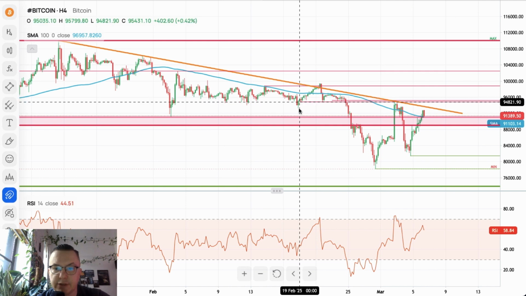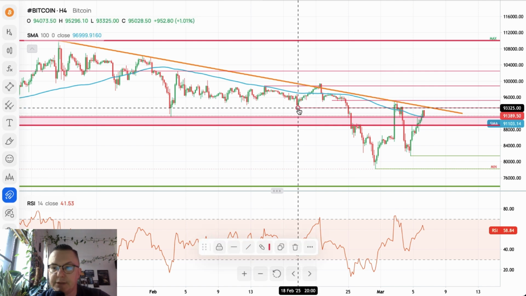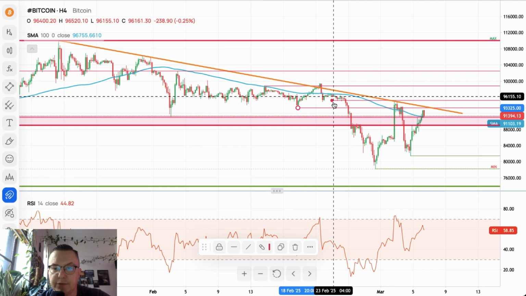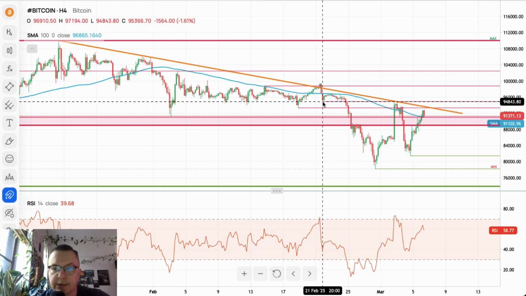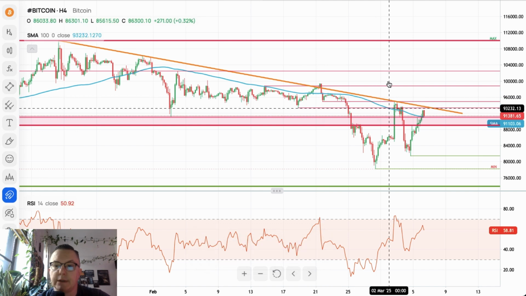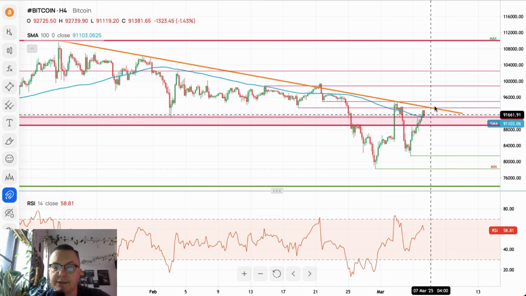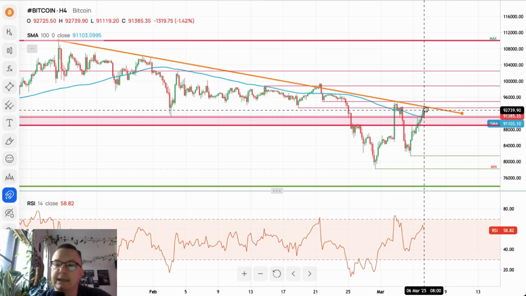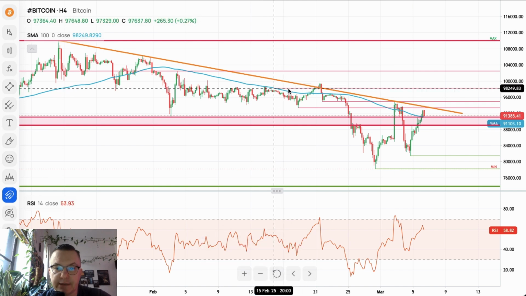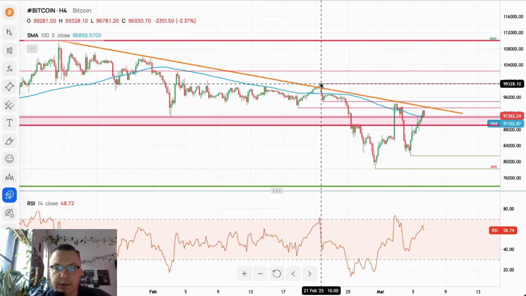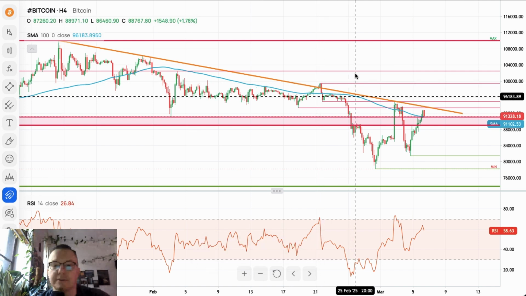Please notice the nearest technical resistances. Let me just adjust to the newest data. 93,325, and the other one would be 94,843. So those levels must be violated. Pretty tough, to be honest, for the bulls. But if it is violated, then the next target is way above 100,000. Let me just place a line here as well. This level is 99,454. So not that far away from the $100,000 level.